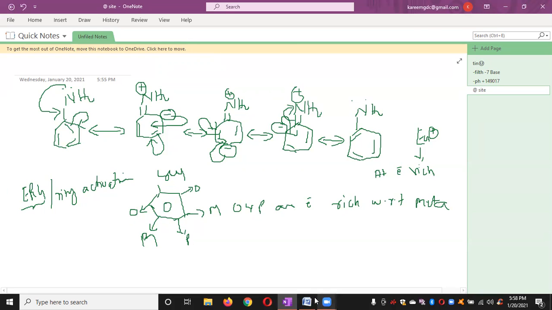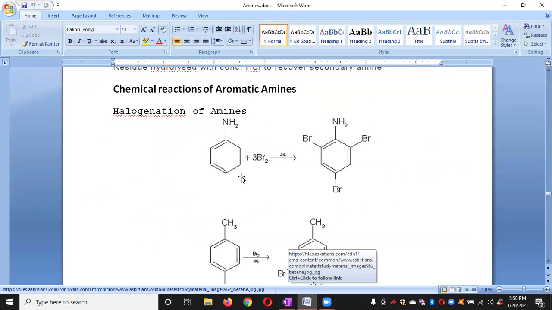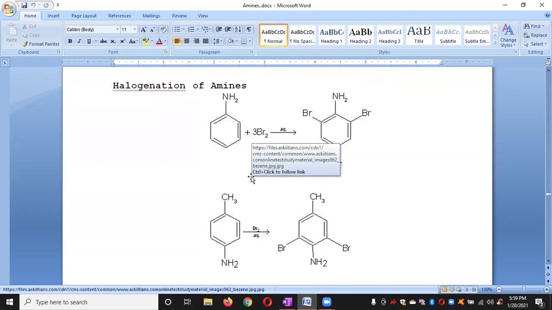So come to our amines. What type of reactions do our amines undergo? Electrophilic substitution reactions, and the electrophile attacks at which positions? Ortho and para positions. Okay, let's see.